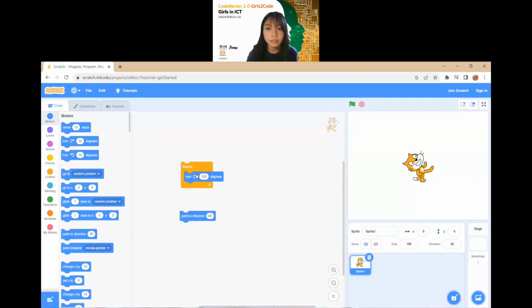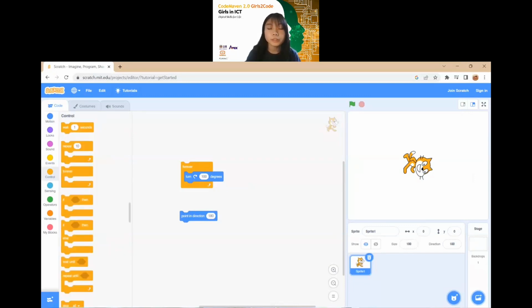Click on this instruction and you realize that the cat is back to the normal direction, which is 90 degrees. You can also set 180 degrees if you want, and if you click on it, it will face the 180 direction. Okay, so moving on to the next.